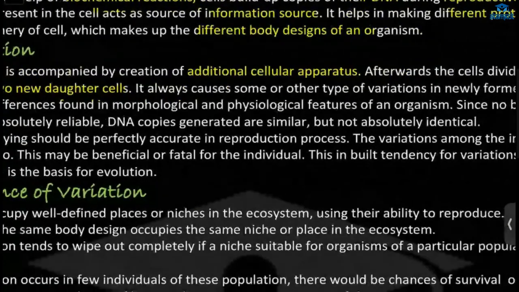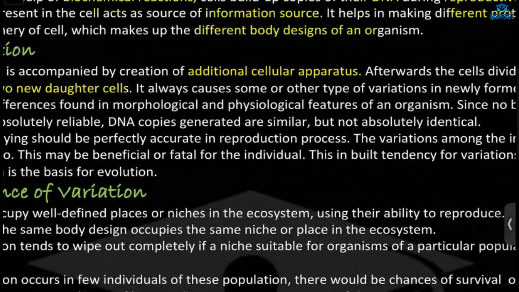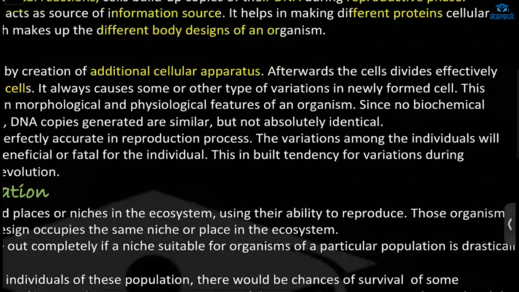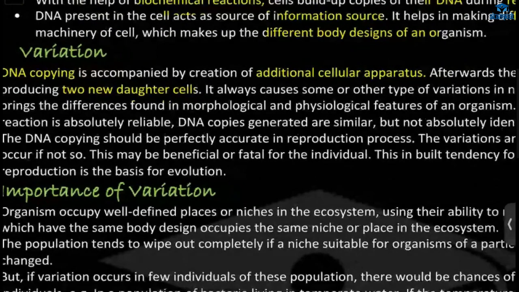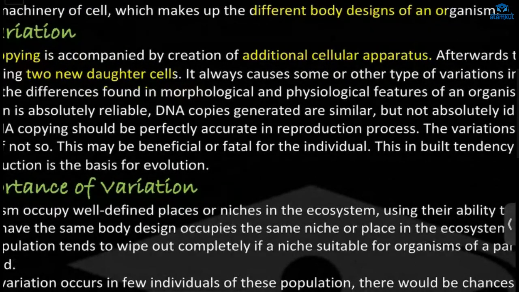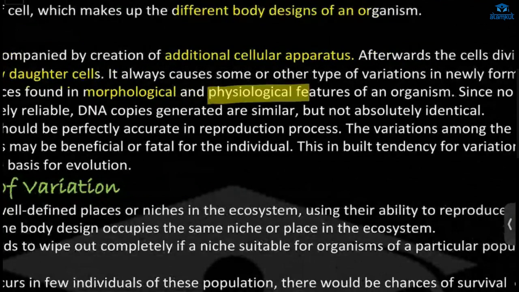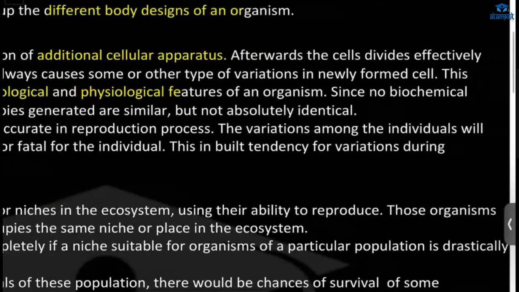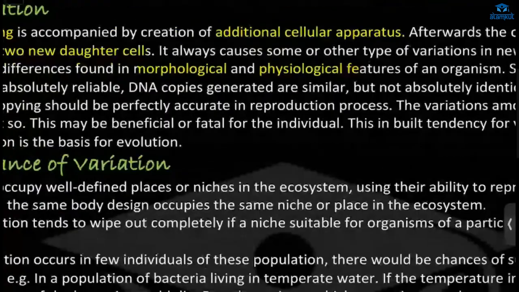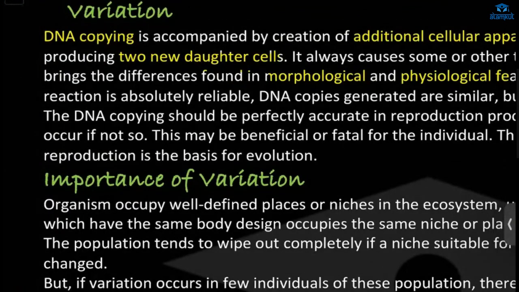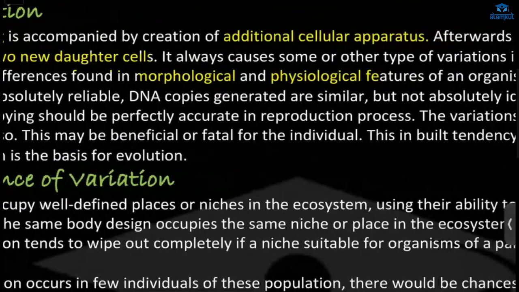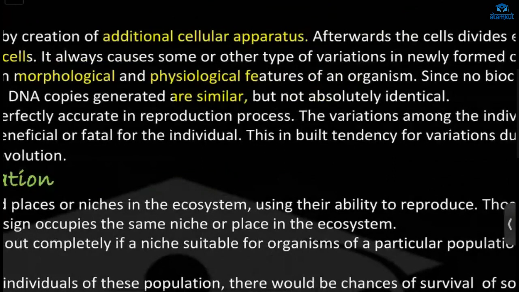So some variation may occur during this process. What will happen here? There will be differences in the morphological and physiological features of an organism, because the biochemical reaction is not totally reliable, okay? So the generated DNA copy will be similar, but not identical.